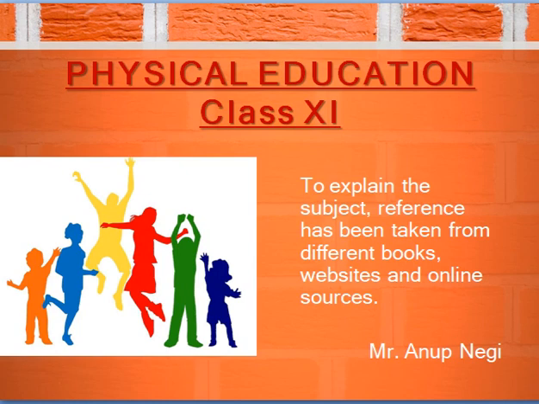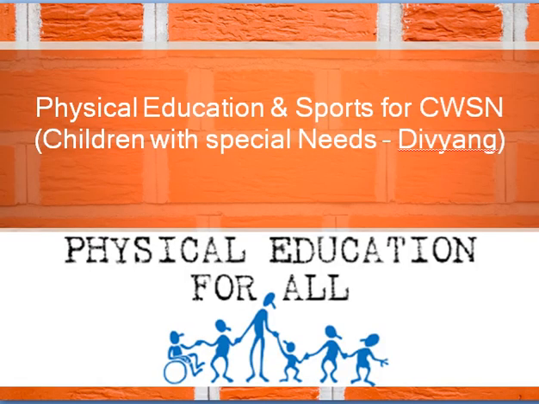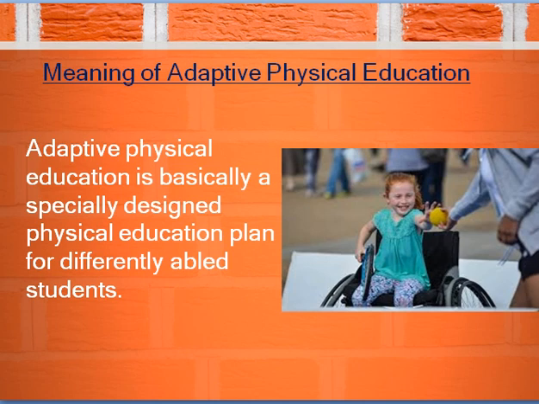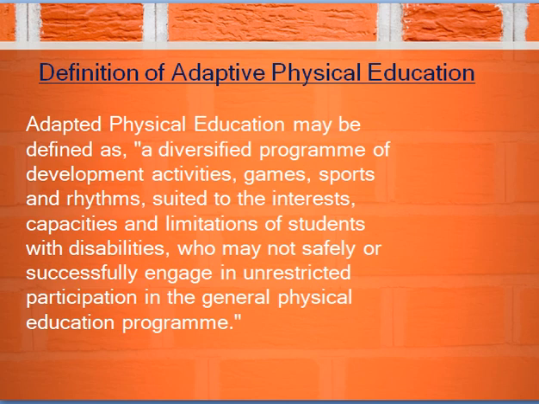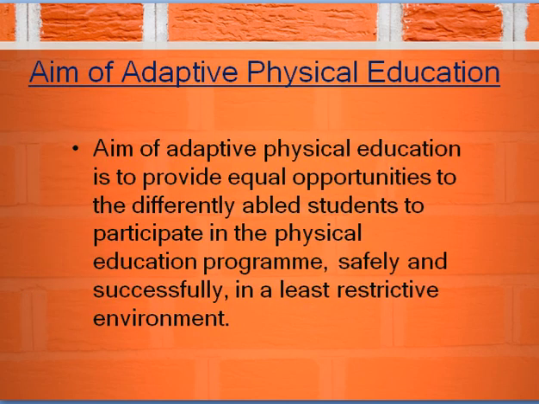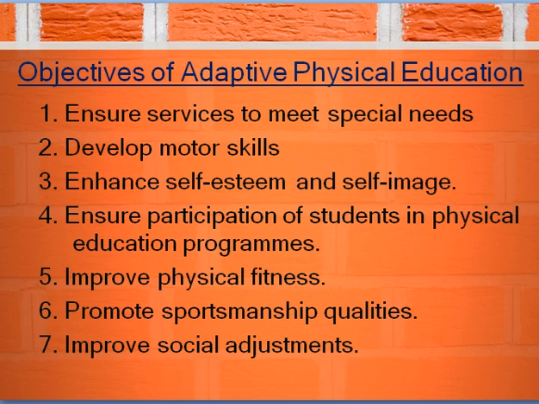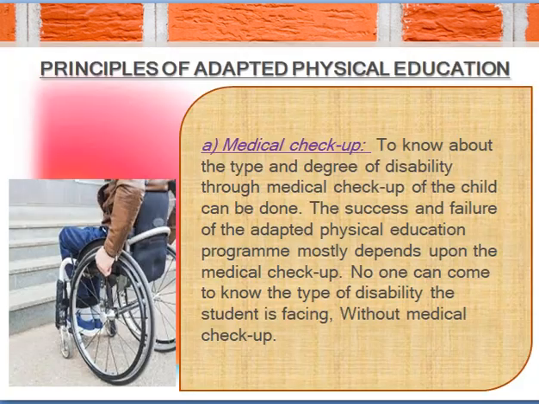Students, yesterday we started the next unit, which is physical education and sports for CWSN, children with special need or Divyang, right? In that, we have discussed the meaning of adapted physical education, definition of physical education, aim, and the objectives of physical education, right? Today we are starting the new topic related with the adapted physical education, and that is principles of adapted physical education, right? So let's start.